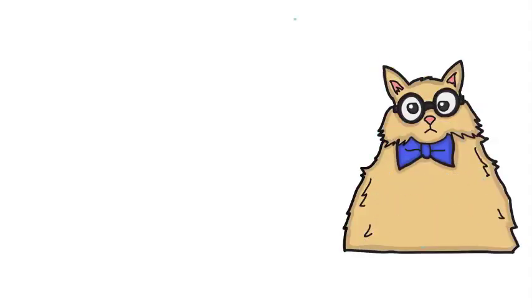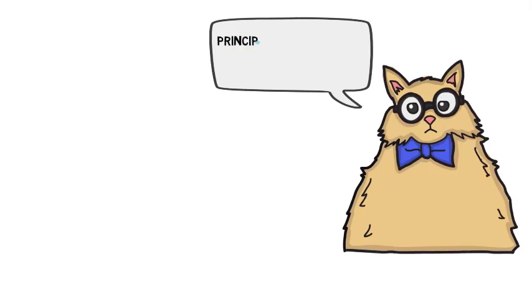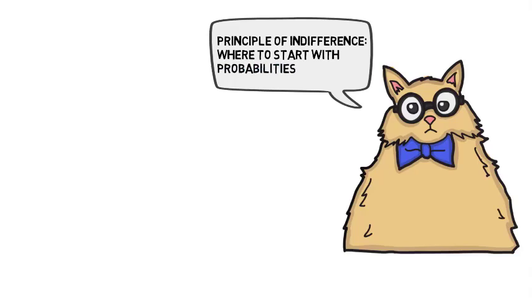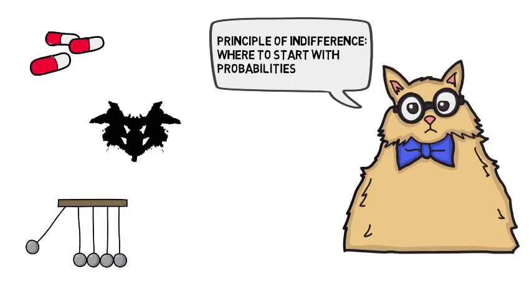You might be surprised to learn that Bertrand's paradox turns out to be a big problem for scientific reasoning, because the principle of indifference is supposed to answer a crucial question. It tells us where to start when we're working with probabilities. And probabilities lie at the heart of pretty much every branch of science. Whether it's medicine, psychology, or physics, every field of science relies on statistical reasoning. And the same goes for our daily decisions, from dietary choices to political policies. In fact, those decisions often rely on the findings of scientific research.